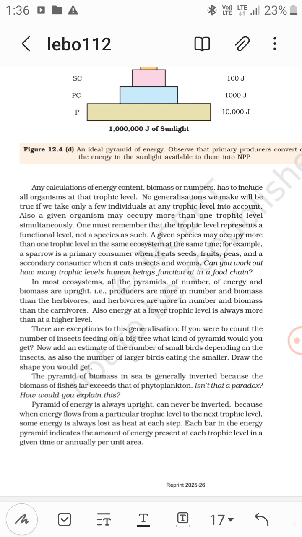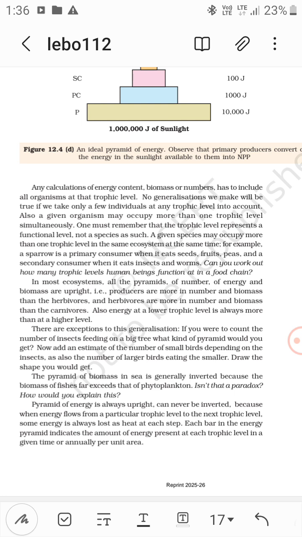In most ecosystems, all the pyramids of number, energy, and biomass are upright. That is, producers are more in number and biomass than the herbivores, and herbivores are more in number and biomass than the carnivores. Also, energy at a lower trophic level is always more than at a higher level, because the energy keeps on decreasing at each successive trophic level. Okay, so there are exceptions to this generalization.